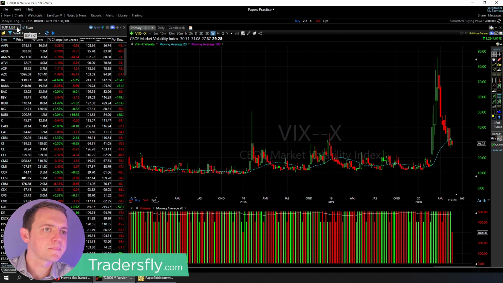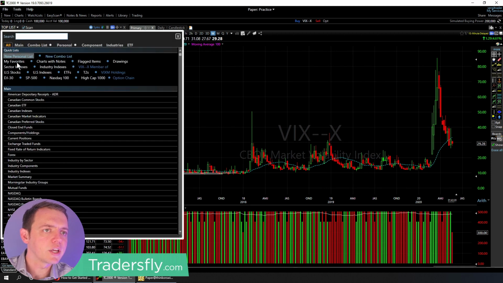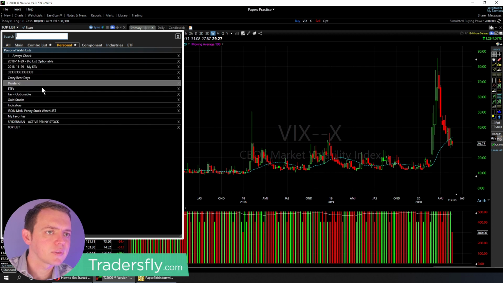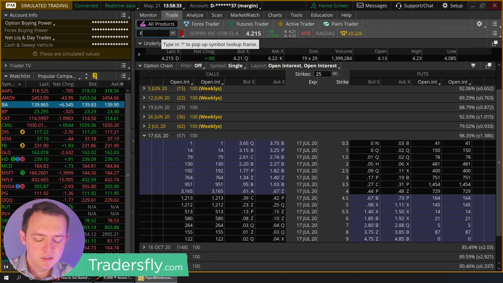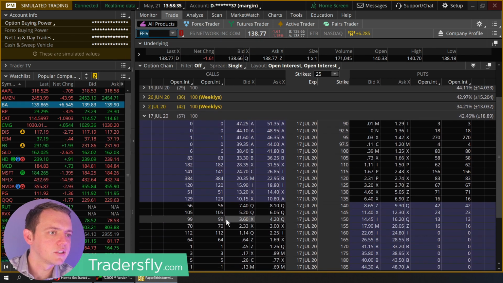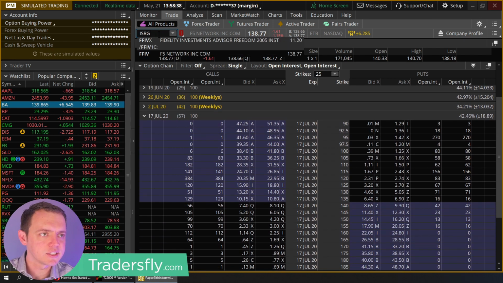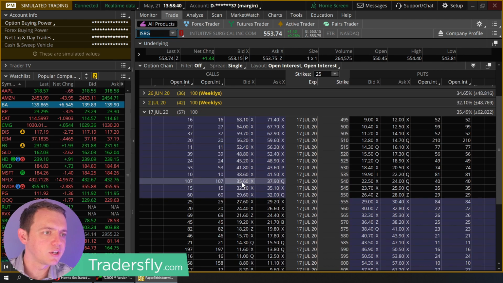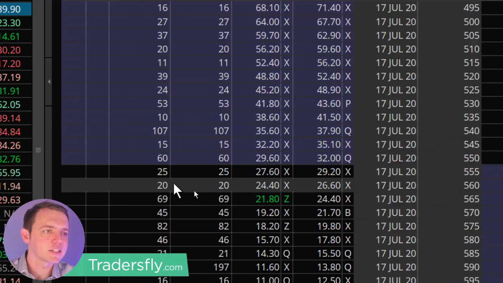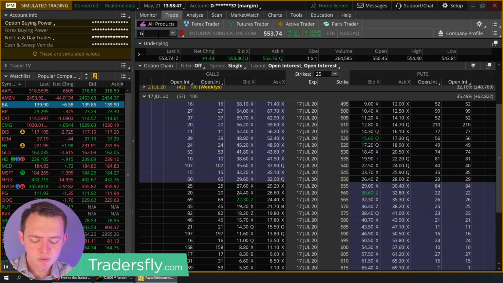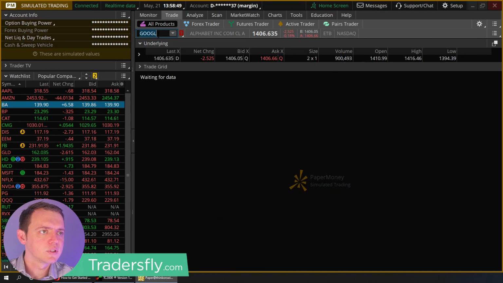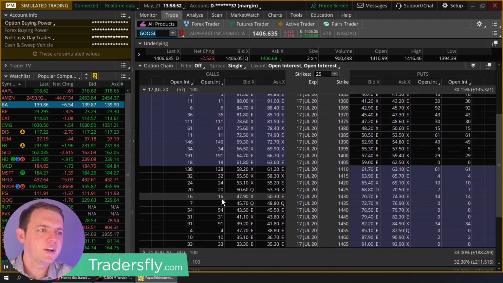And let me see if I can find one. What you can do is go in and look at scan, and let's say favorite optionable. Let's say we go to FFIV. Let's see what that one looks like. Right here, a lot less contracts. And how about ISRG? Also another one I used to trade a lot more. You can see a lot less contracts as well here. 20, 25 contracts. Even Google here trades very few contracts.